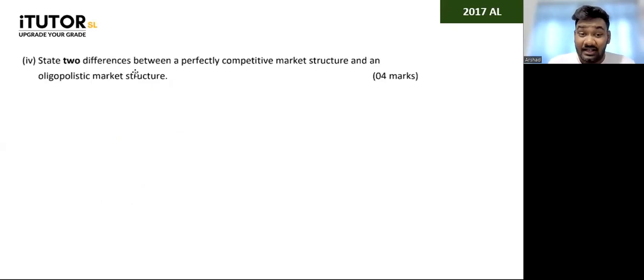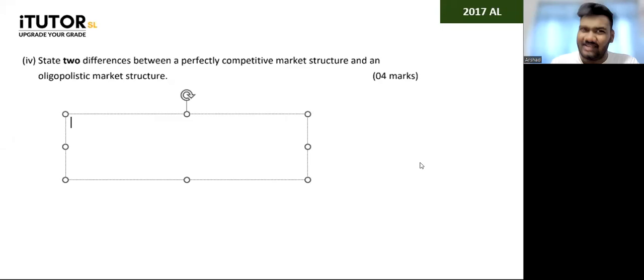Okay. State 2 differences between a perfectly competitive market structure and an oligopolistic market structure. Do you realize why I would have done this question in the 2017 paper when I did A-level? And you see, these are very easy questions. Remember last class when I started, I told you all the examiner has a few set of questions that he plucks and puts every time for unit number 4.